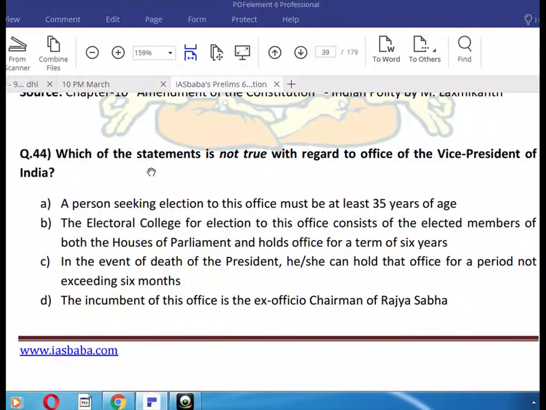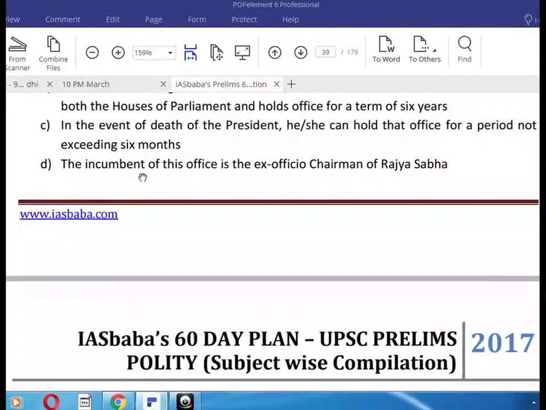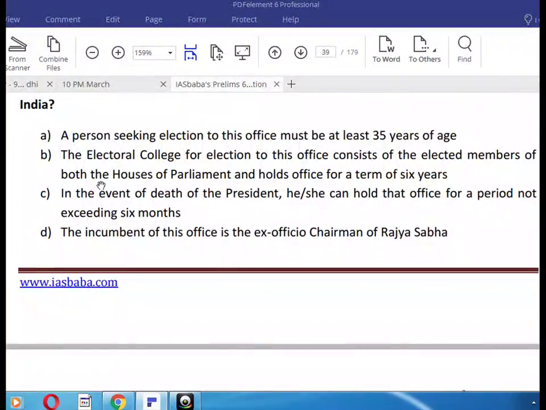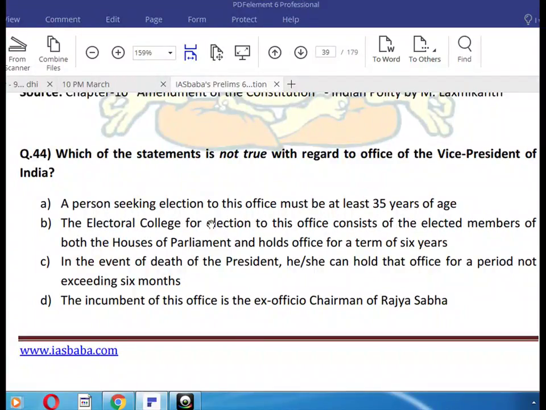Which of the statements is not true with regard to the office of the Vice President of India? This is the answer. The Electoral College for election to this office consists of the elected members of both Houses of the Parliament and holds office for a term of 6 years.